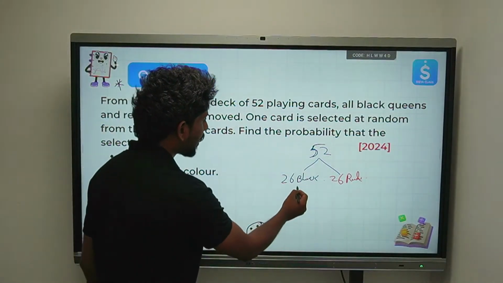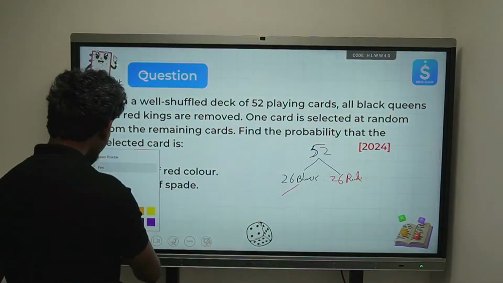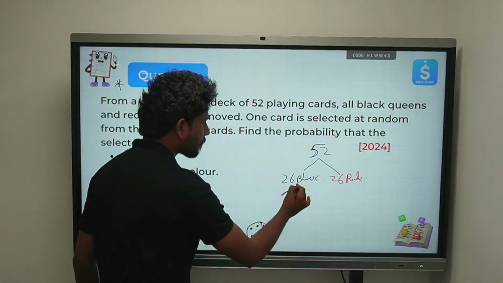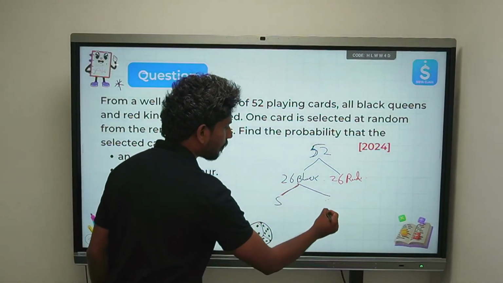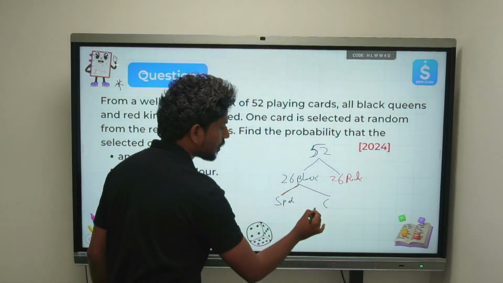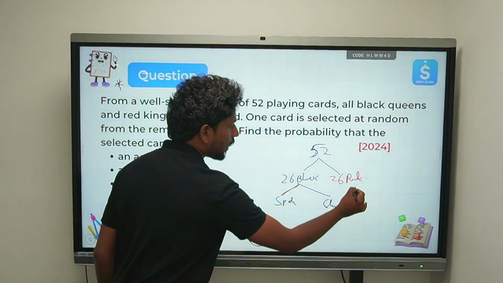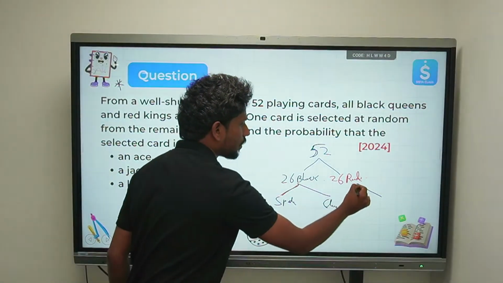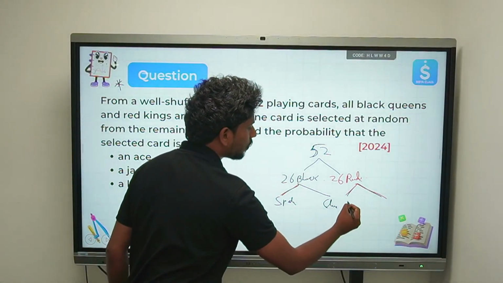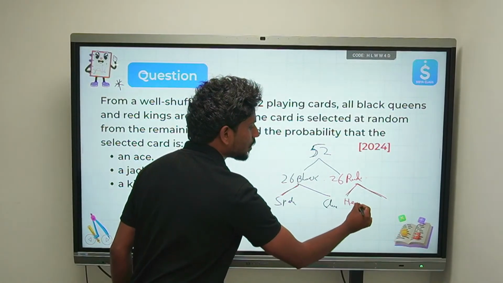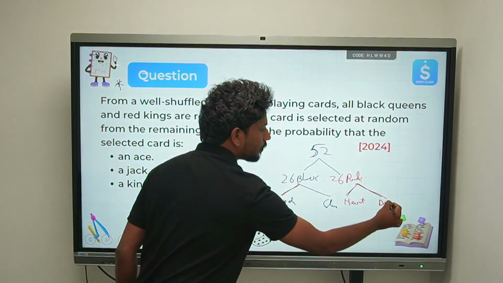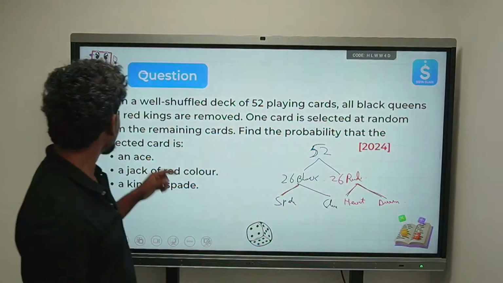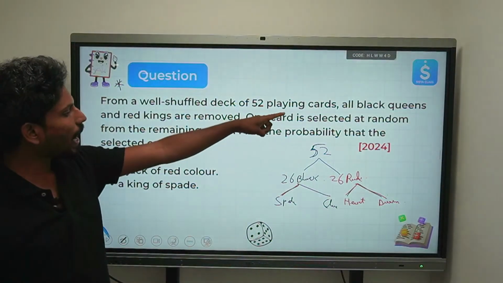Among the black cards, there are further divisions, that is, we have spades and we have clubs. And in the red cards also there is a further division, that is, we have hearts and diamonds, right?